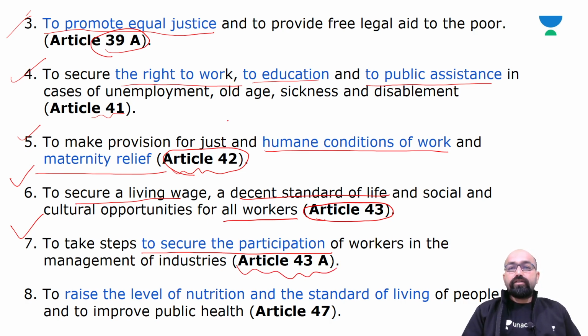So this clause deals with securing the participation of workers in the management of industries, which will create a healthy and cooperative environment for all. Next, to raise the level of nutrition and the standard of living of people and to improve public health, mentioned in Article 47.